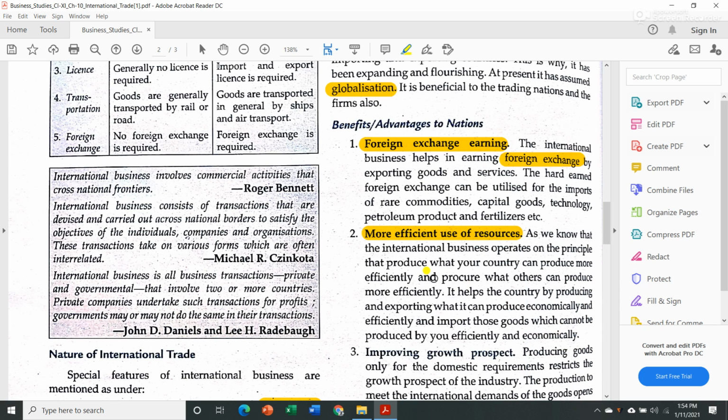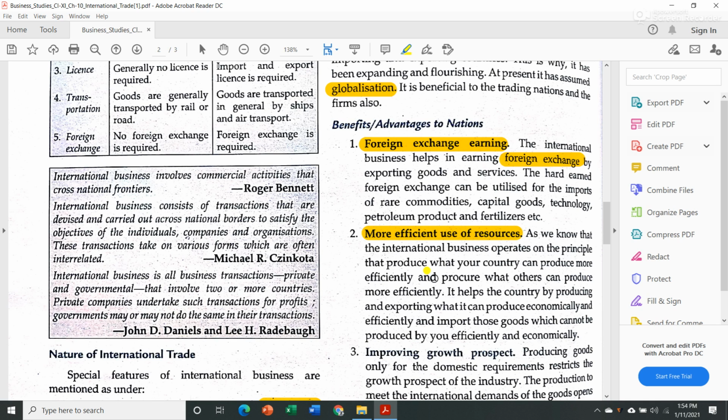But still we have some petroleum sources in our country, but to recover those products, it takes a lot of money as well as resources. So instead of investing huge amount of resources while extracting petroleum product from our own country, we can buy it at a cheaper rate from other countries.